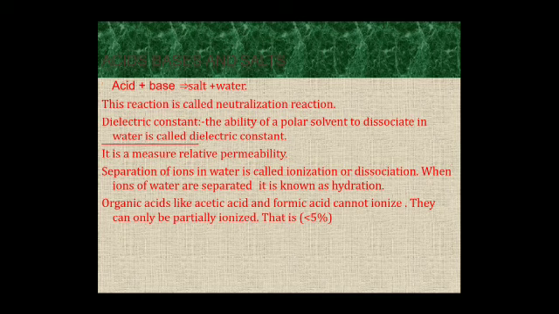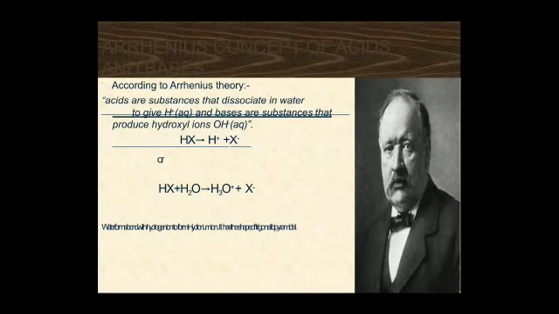Sodium chloride is a salt. This is called common salt, which we are using in vegetables and all. It is an important component of our daily life. It is formed by a reaction between hydrochloric acid and sodium hydroxide. In solid form, sodium chloride consists of positively charged sodium ions and negatively charged chloride ions. They are held together by the force of attraction between positive and negative ions.